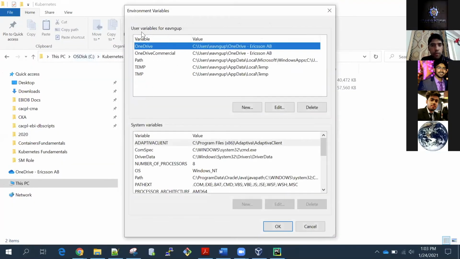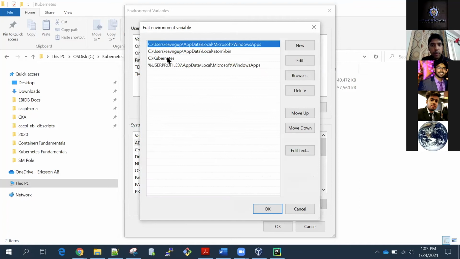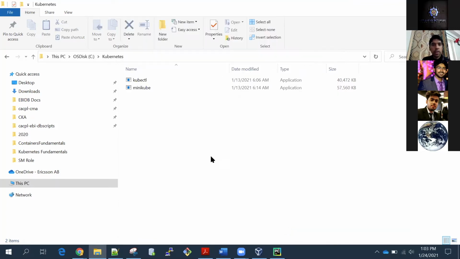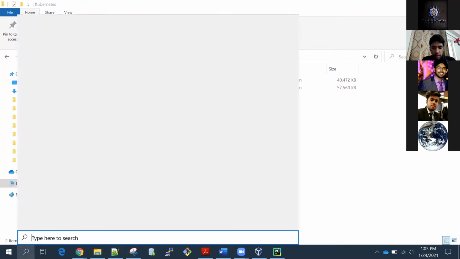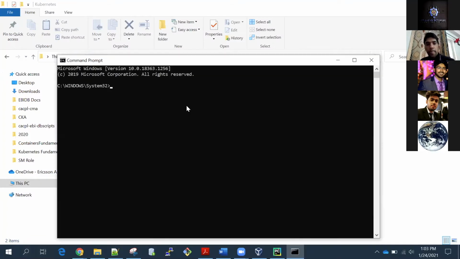Windows users know this very well. There is a path variable, and you have to add it there. For me, the path is already there. So C Kubernetes, add it into your path. That is already done. Now we will open the command line cmd in Windows, and I'll go to that same location.